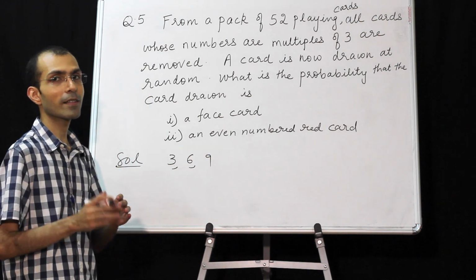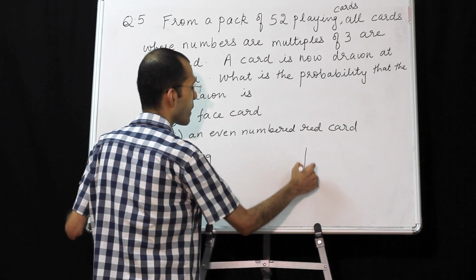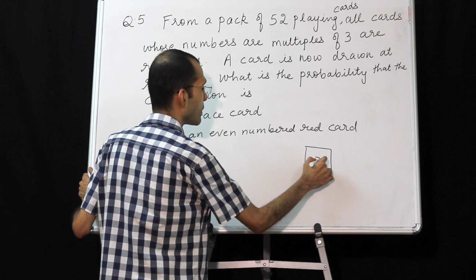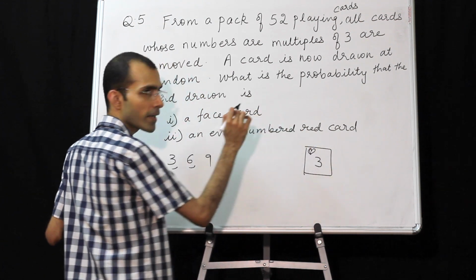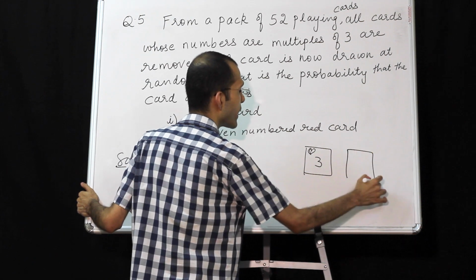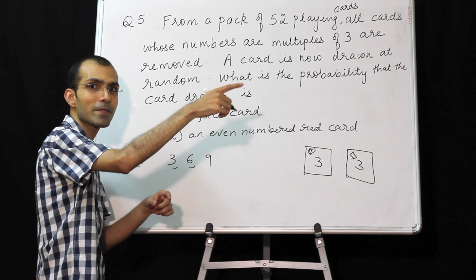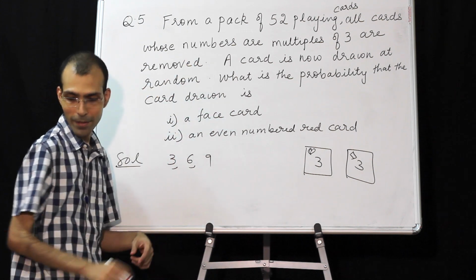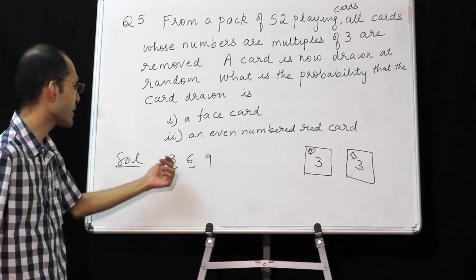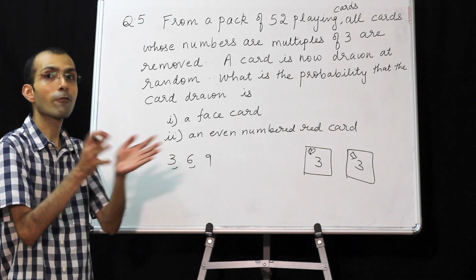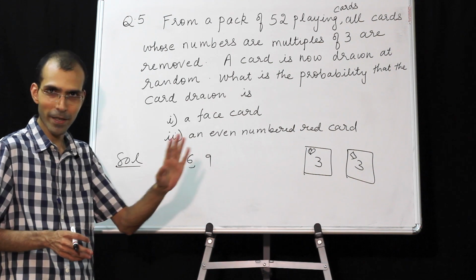But this does not mean that only 3 cards are removed, because when you remove a card of number 3, you will have 3 of hearts, 3 of diamonds, 3 of clubs, 3 of spades. So how many cards are removed? How many types will the number 3 card have? 4: 3 of hearts, 3 of diamonds, 3 of clubs, 3 of spades.